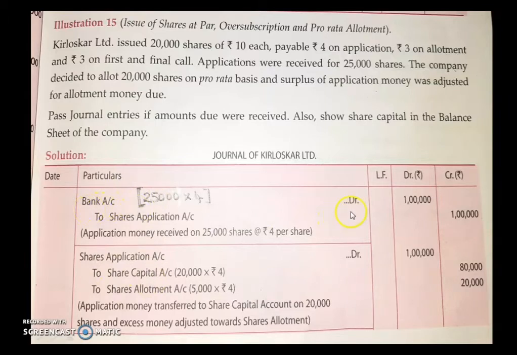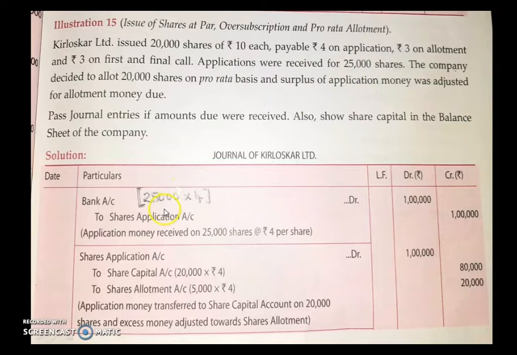Bank account debited to share application account. Children, though we have issued 20,000 shares, how much application have we received? 25,000 shares. So 25,000 shares into the application money of 4 rupees, which is given in the question. So everything is there in the question; you just have to find it out.